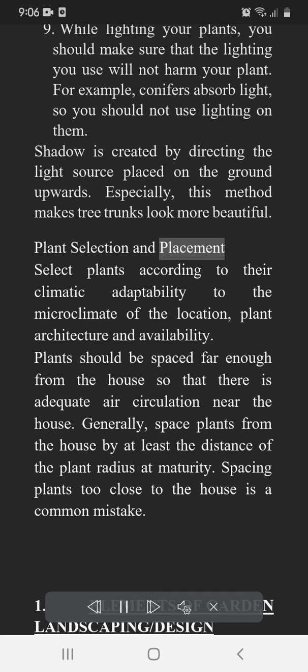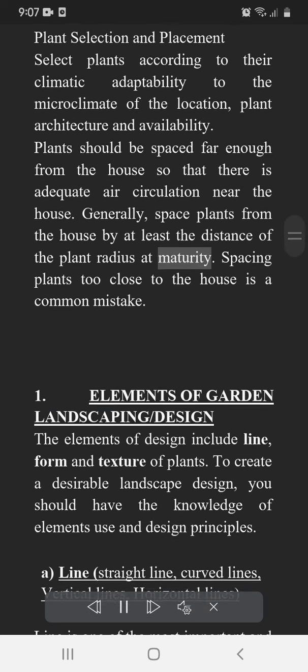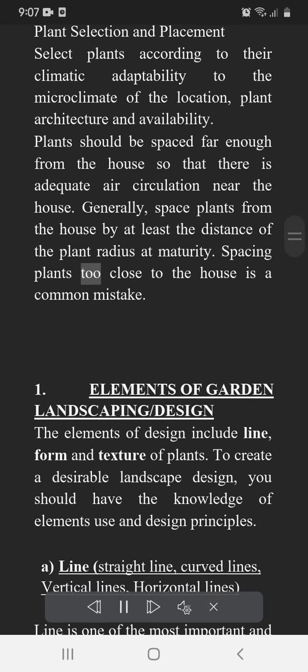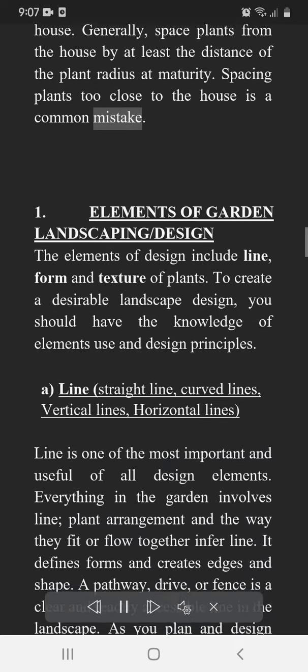Plant selection and placement. Select plants according to their climatic adaptability to the microclimate of the location, plant architecture, and availability. Plants should be spaced far enough from the house so that there is adequate air circulation near the house. Generally, space plants from the house by at least the distance of the plant radius at maturity. Spacing plants too close to the house is a common mistake.